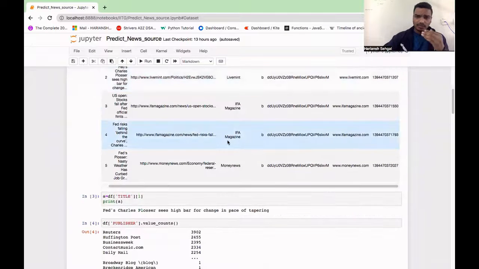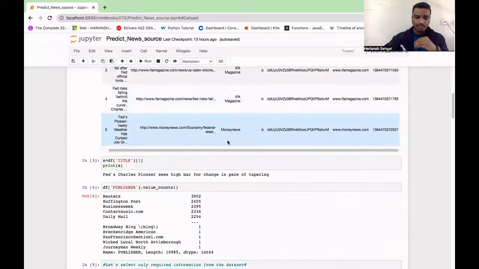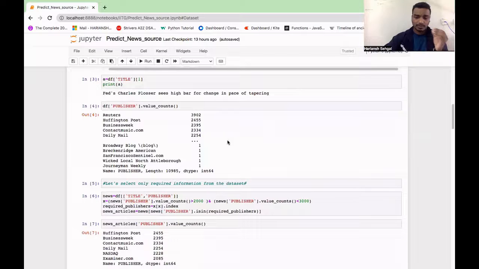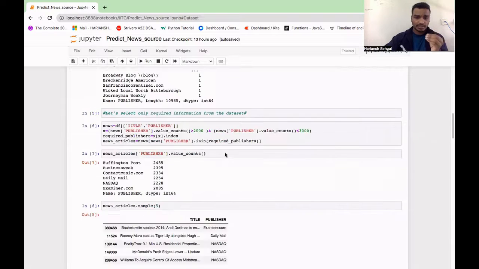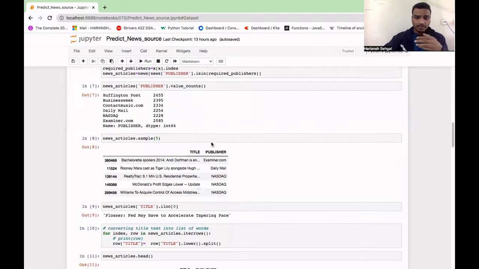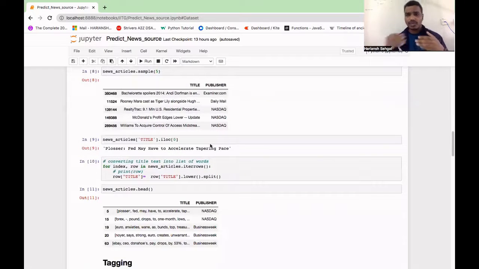Now, after taking this data set, we are going to perform some data processing operations, in which we have 6 news publishers having more than 2,000 articles. So here we have got those news sources. We have removed the unnecessary columns which were present and taken the columns which we required, like title and publisher. After this data processing operation, we are going to train our model.